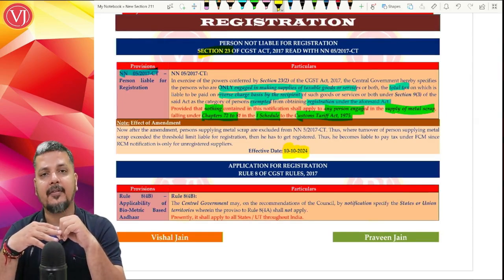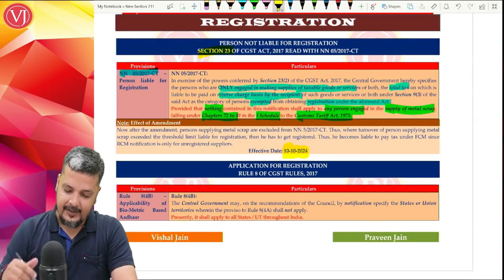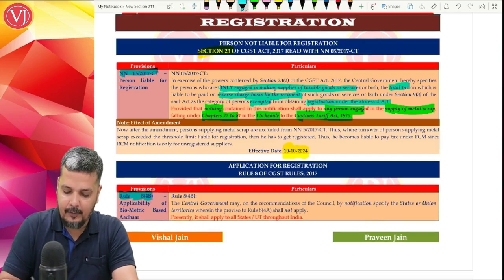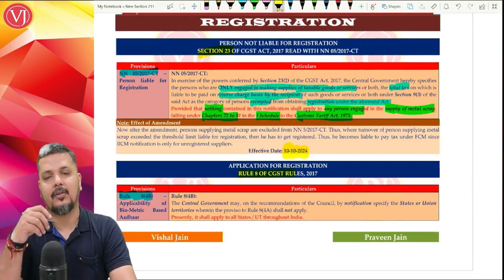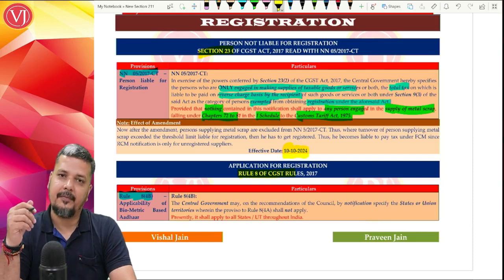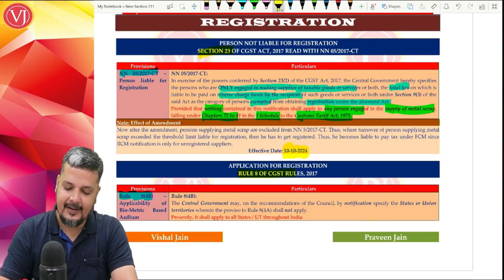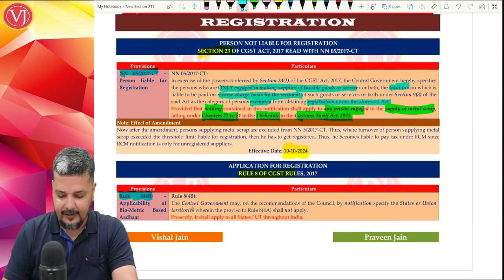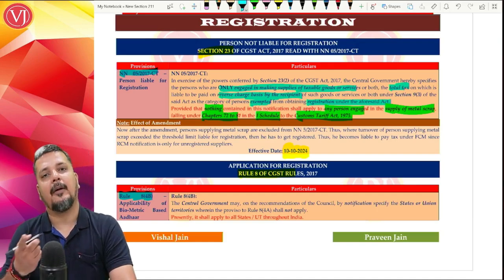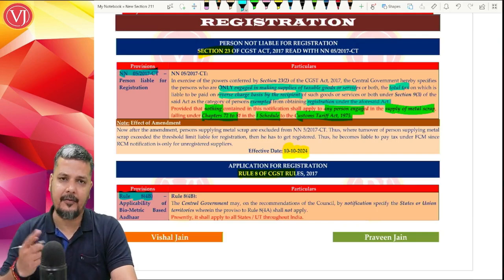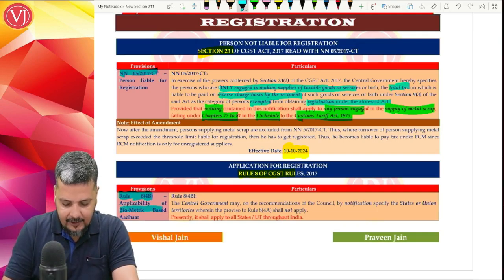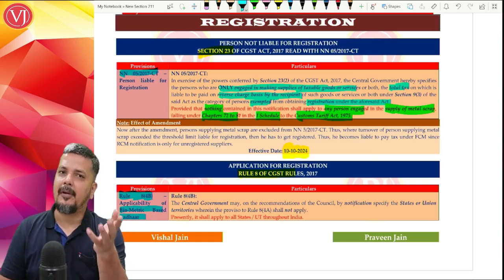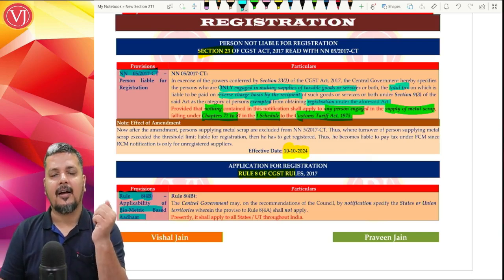Now, the second amendment which is there in your registration chapter is there in your Rule 8 4B. So when you talk about Rule 8 of CGST rules, there is a rule called Rule 8 Sub-Rule 4B, which talks about a risky category assessee who has done Aadhaar authentication. So you have done Aadhaar authentication, but for a risky category assessee, you have to get again biometric identification, biometric verification. So again, biometric based Aadhaar verification you have to do. But for whom? For a risky category assessee, not for all assessees.